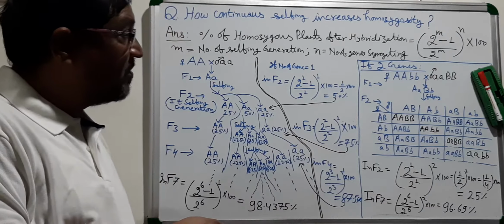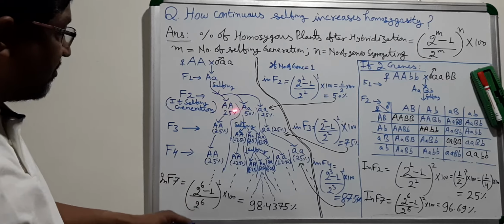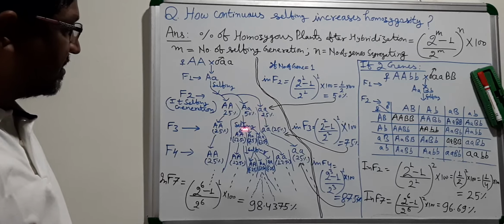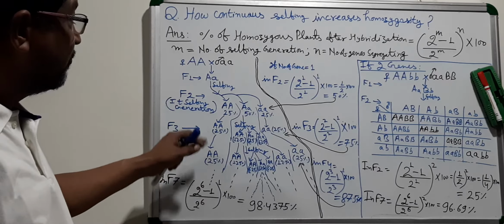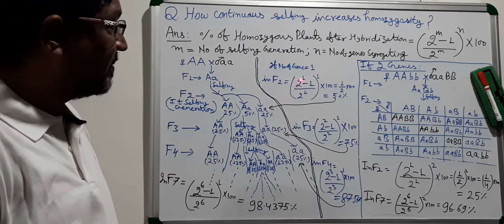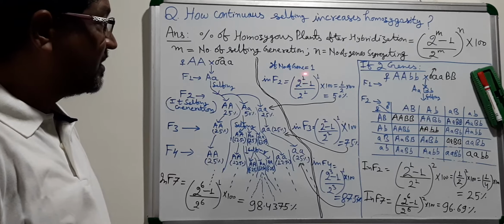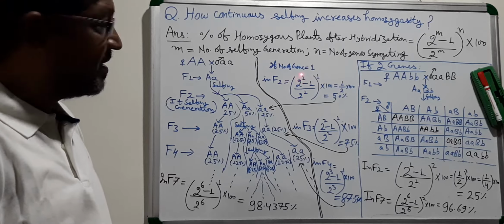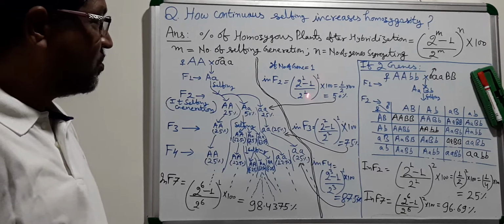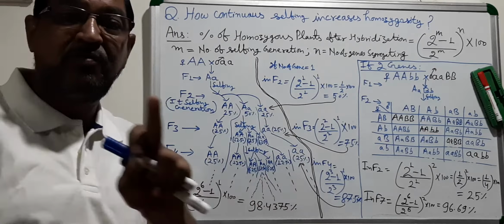As per the formula, you can calculate here, and without the formula, you can check with the checkerboard and get this 50%. Through calculation, in the F2 generation, m is equal to 1, the first segregating generation. 2 to the power 1 minus 1 upon 2 to the power 1, whole to the power 1, because the number of genes segregating is only 1.